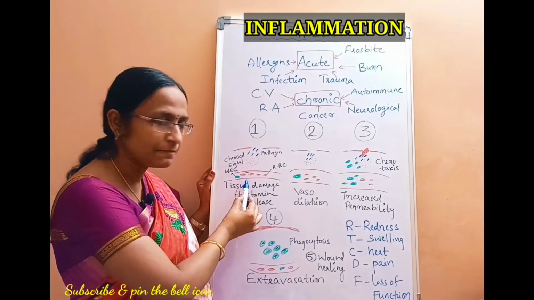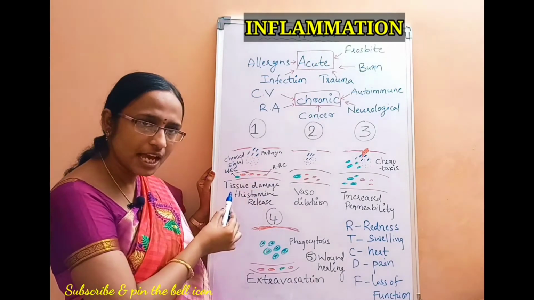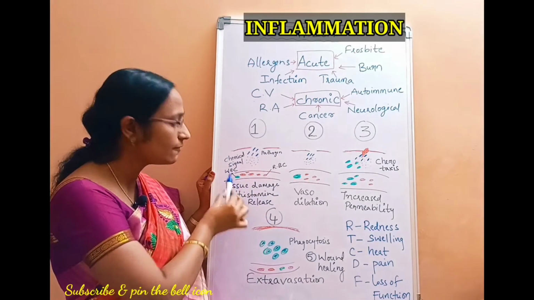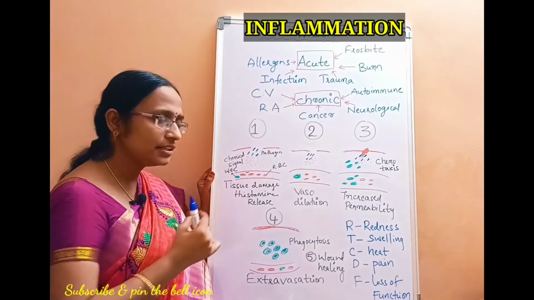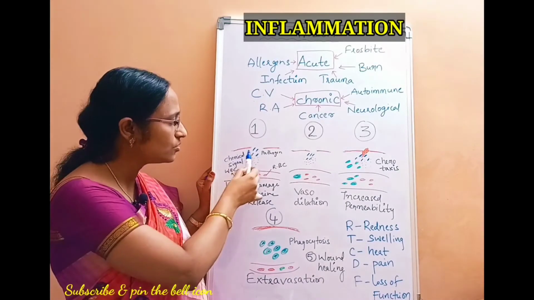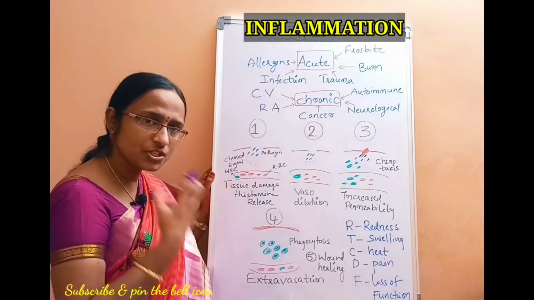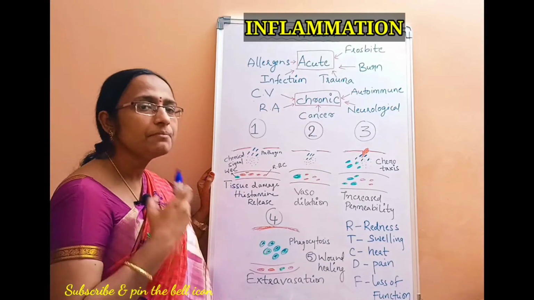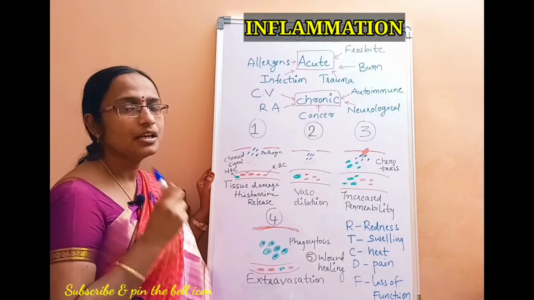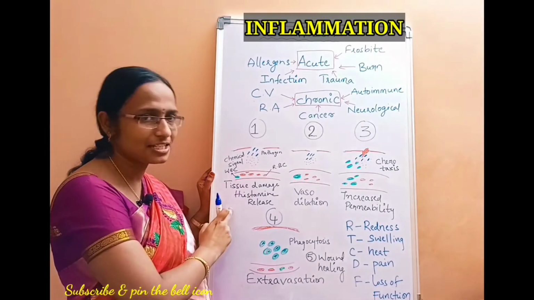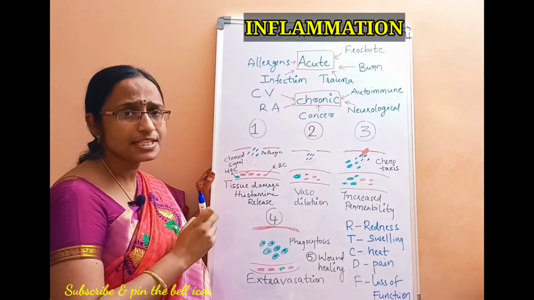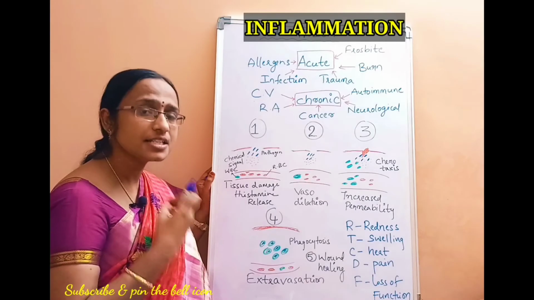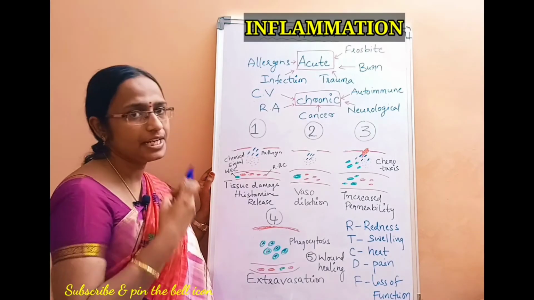So this is a blood vessel. So in the blood vessel you have all the RBCs which are freely flowing. Apart from the RBC, what else you have? You have WBC. So when the tissue damage occurs, when pathogen enters and it causes some tissue damage, what happens in the first step? There is a release of some mediators. Here the important mediator that is released is histamine. Apart from the histamine, there is also release of some prostaglandins, some bradykinins. These are all called inflammation mediators.